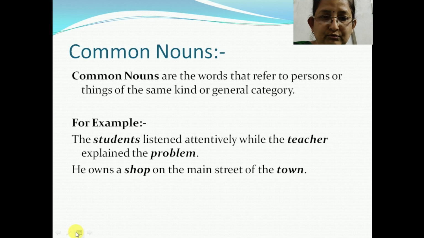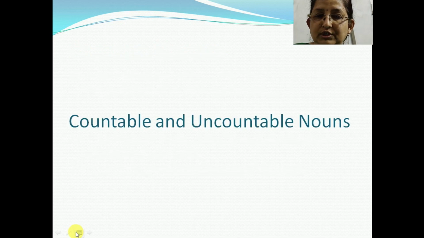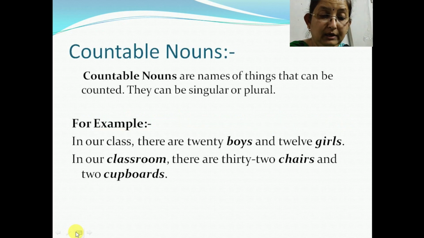Now we come to the classification of nouns into countable and uncountable nouns. Countable nouns are names of things that can be counted. They can be singular or plural. For example, in our class, there are 20 boys and 12 girls. In our classroom, there are 32 chairs and 2 cupboards. A singular noun is the name of a single person or thing, for example, satellite and volcano. And a plural noun is the name of more than one person or thing, for example, emperors, fountains, rivers.